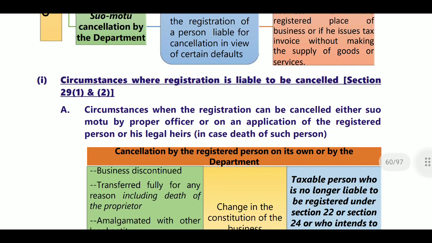Next, the circumstances where registration is liable to be cancelled. When will the registration be cancelled?